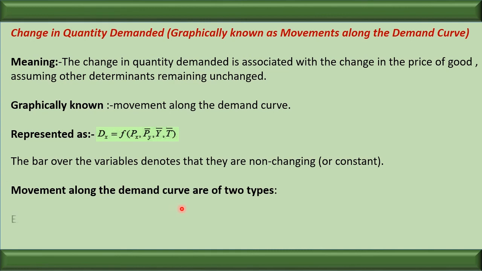The movement along the demand curve is of two types: expansion of demand and contraction of demand. Listen, expansion of demand means what? When the price decreases and the demand increases, it is called expansion of demand. And when the price increases and the demand decreases, it is called contraction of demand.